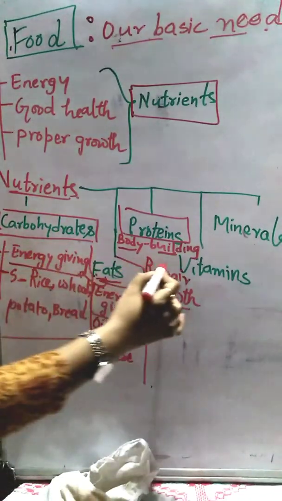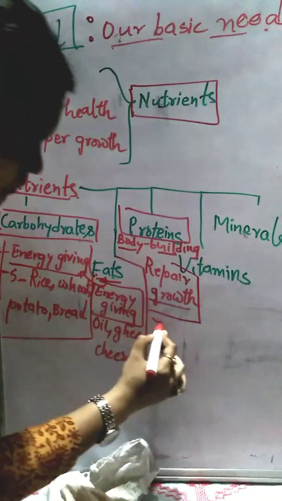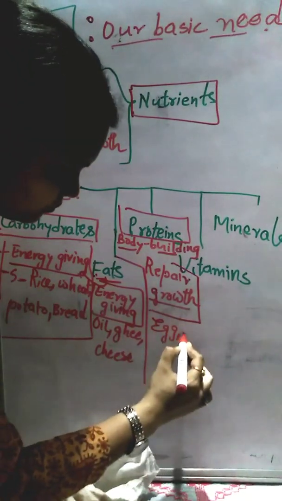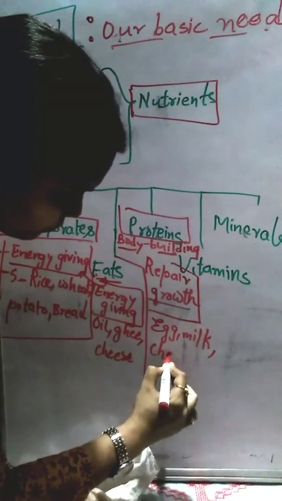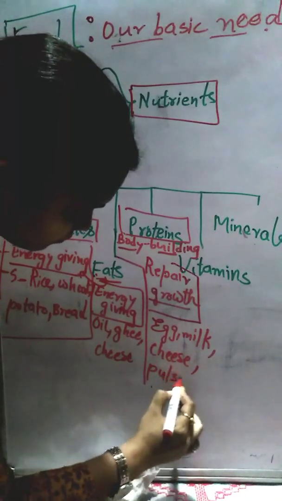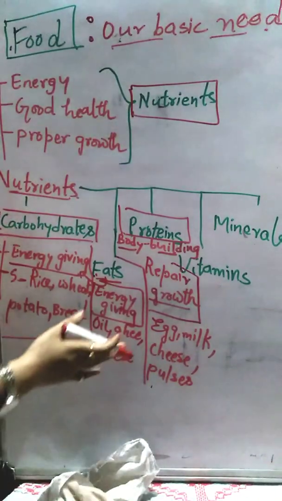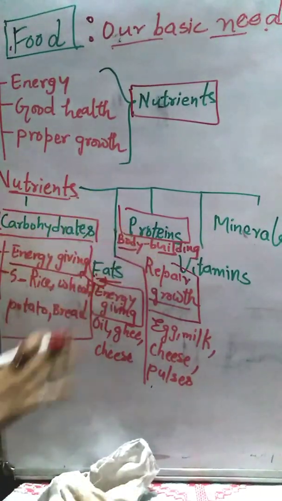Okay. Now next come the sources of protein. So sources are egg, milk, cheese, pulses. So these are the sources of protein. You should remember 2 to 3 sources of every nutrient.